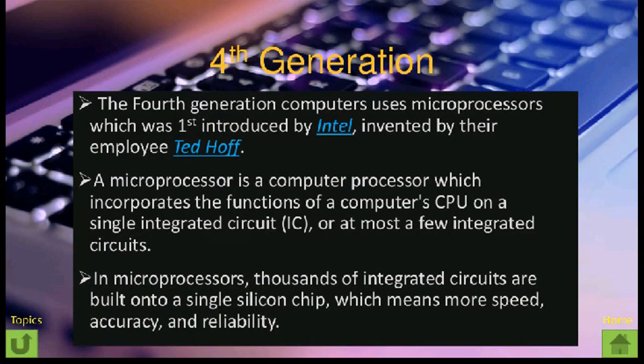Fourth generation. The fourth generation computer uses the microprocessor, which was first introduced by Intel, invented by their employee Ted Hoff. Intel is a company which made computers. A microprocessor is a computer processor which incorporates the function of a computer's CPU on a single integrated circuit, or at most a few integrated circuits. In microprocessors, thousands of integrated circuits are built onto a single silicon chip, which means more speed, accuracy and reliability.